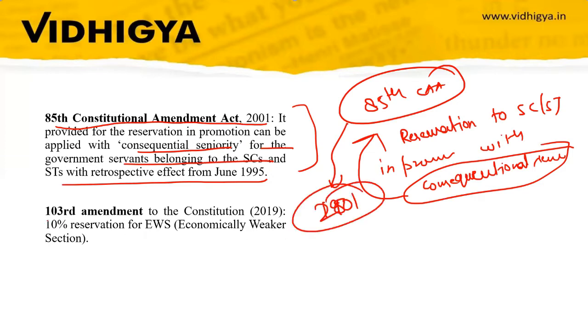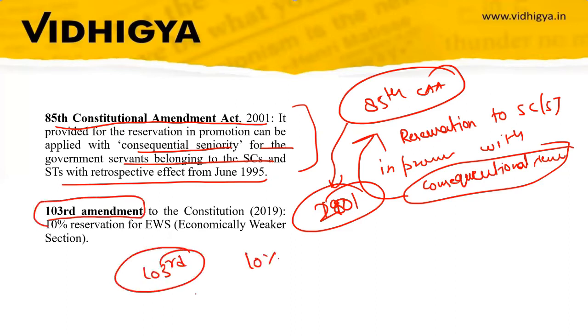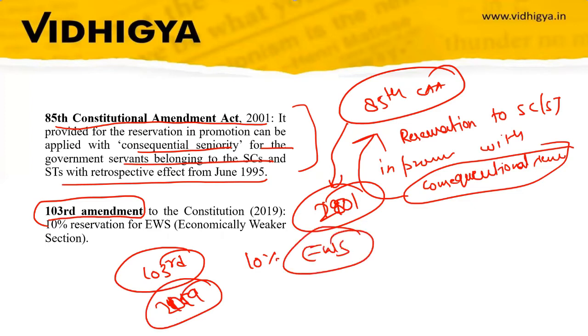And then finally, the last amendment, the 103rd Amendment. What did it lead to? 10% reservation to the economically weaker section of society, in 2019, which was earlier rejected in the Indra Sawhney case.